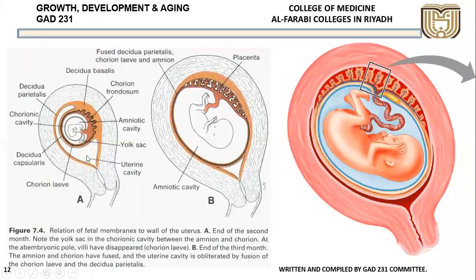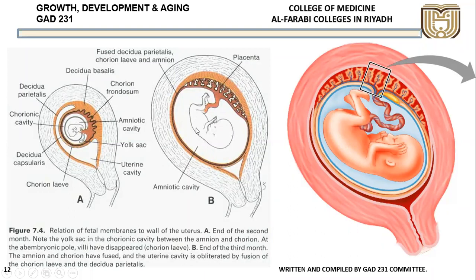Okay, and there is also the uterine cavity. This is the uterine cavity, and here you can see the decidua parietalis. This is the decidua capsularis, and here is the decidua basalis. The decidua basalis and the chorion frondosum, as I said before, will form the placenta. But the uterine cavity will disappear because these two layers, the decidua capsularis and parietalis, will join together. And as the fetus grows, even this chorionic cavity, or the extra-embryonic coelom, will disappear.